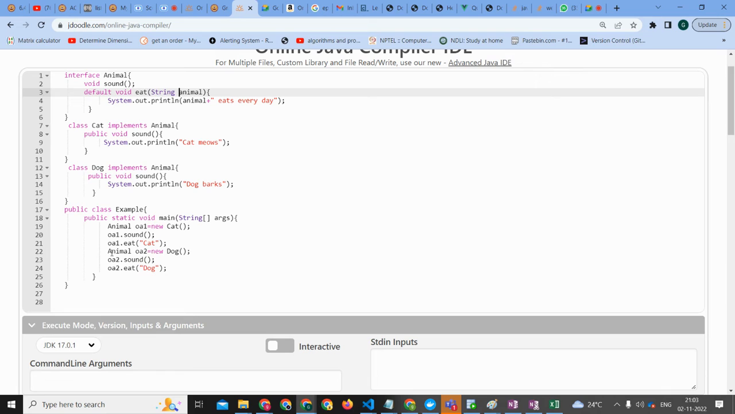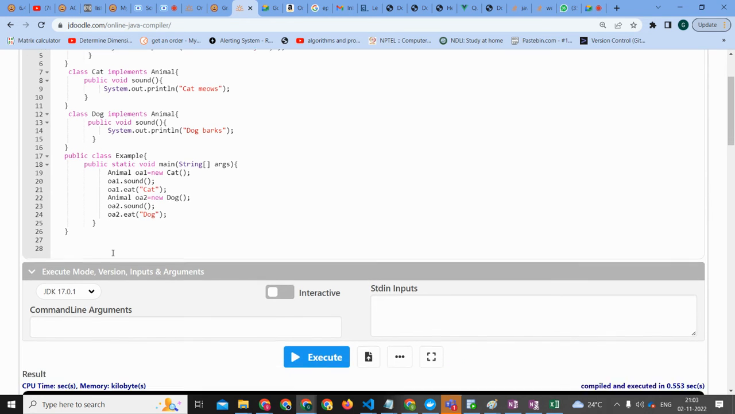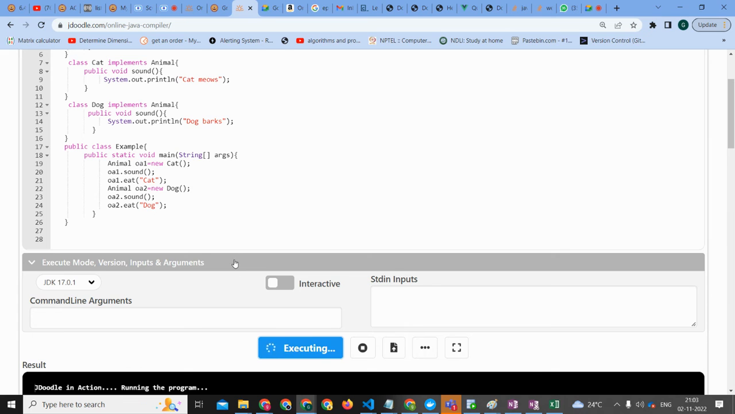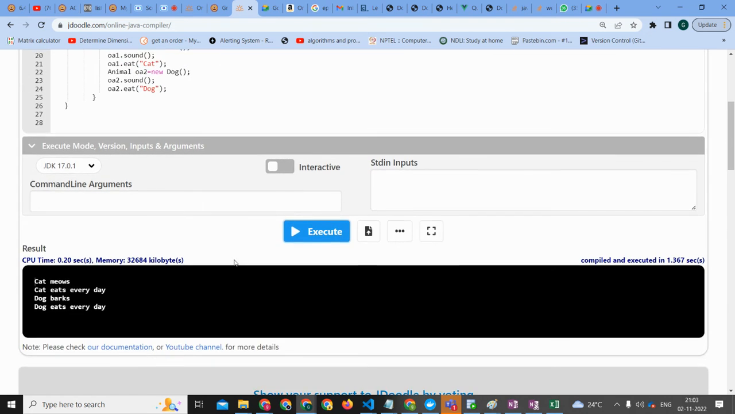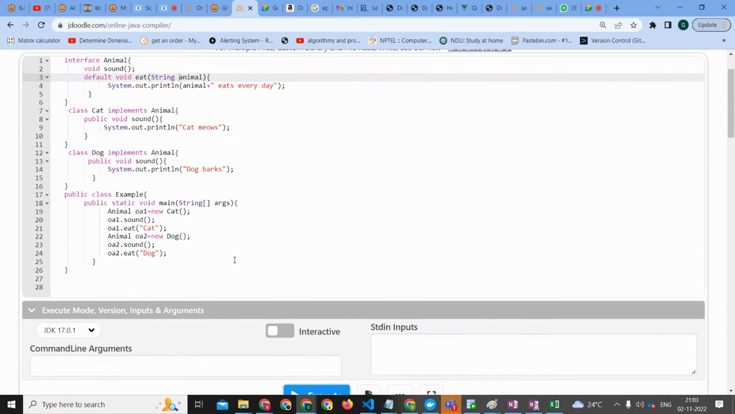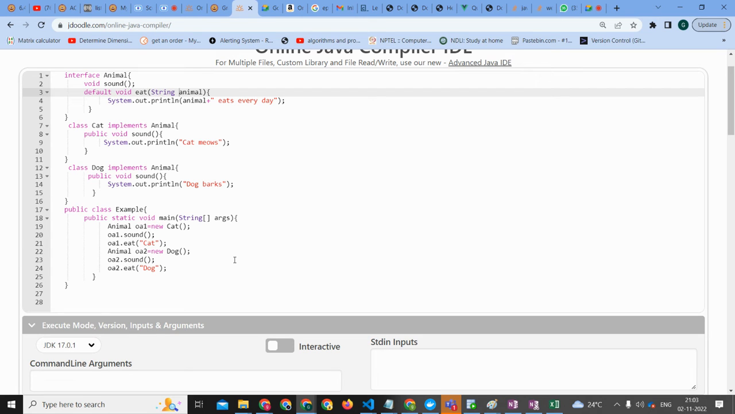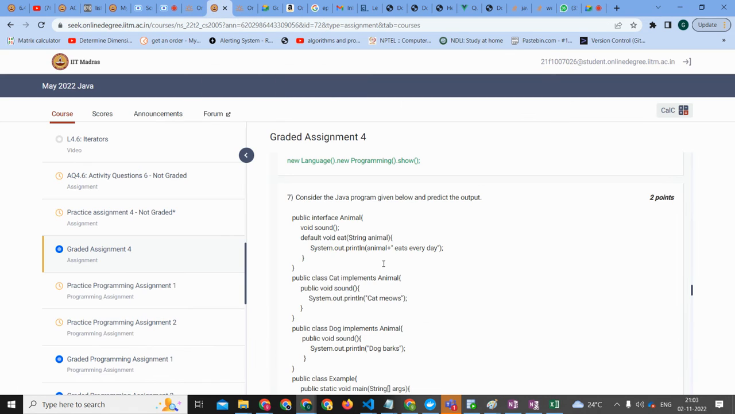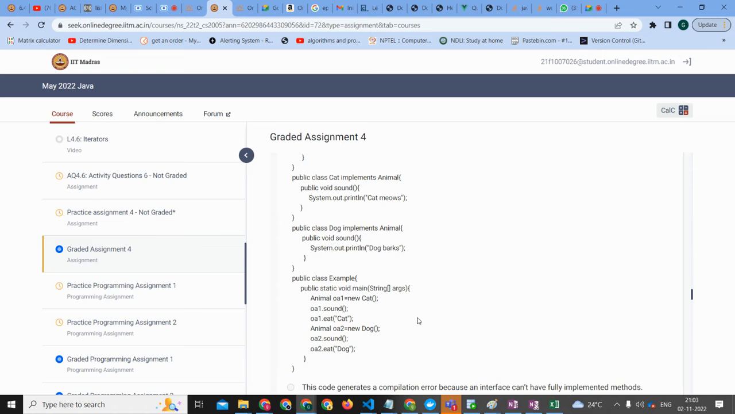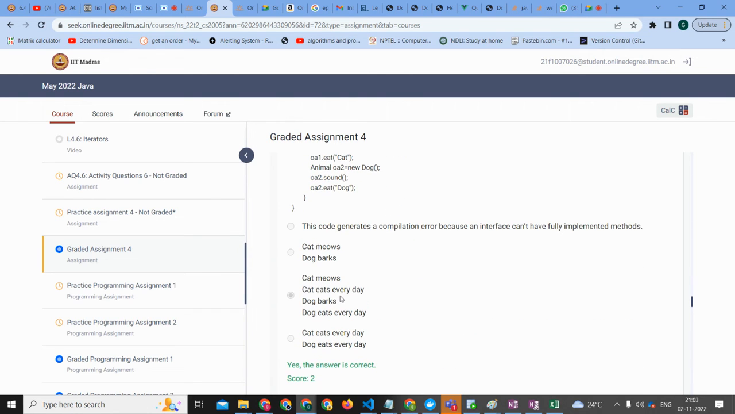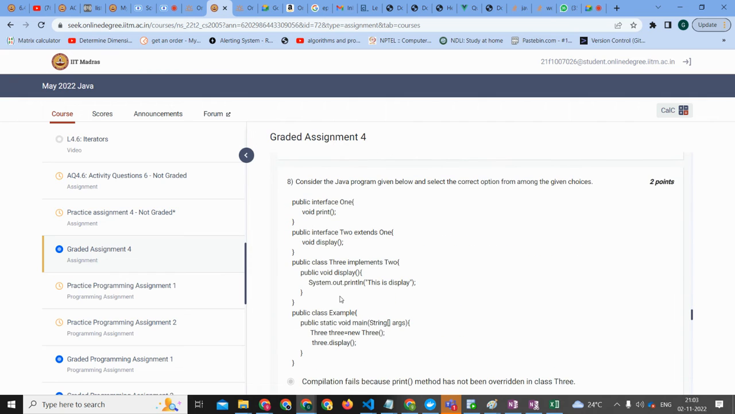Same thing will happen. Dog sounds like dog barks, and again dog eats every day. So there's nothing here to learn, I think. Is there anything new to learn? No, right? Fine. So that was easy, right? Everyone, is it okay? Cat meows, cat eats every day, dog barks, and so on.